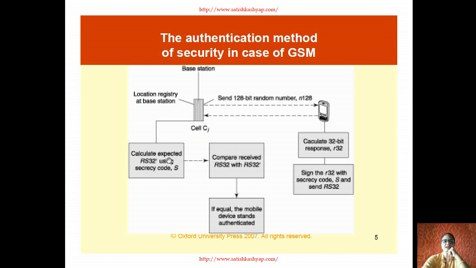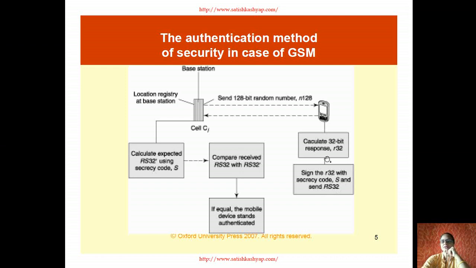The base station calculates the expected RS-32 using secrecy code S. It compares the received RS-32 with the expected RS-32, and if equal, the mobile device sends the authenticated signals. The mobile calculates a 32-bit response R32, signs the R32 with secrecy code S and sends it.